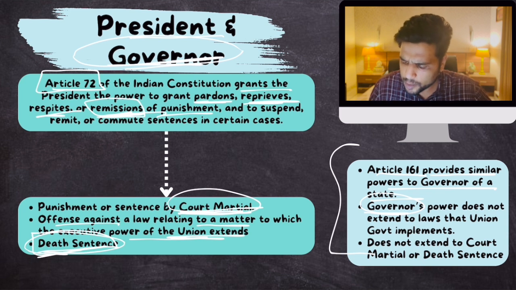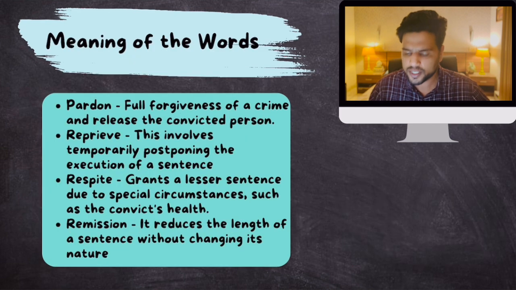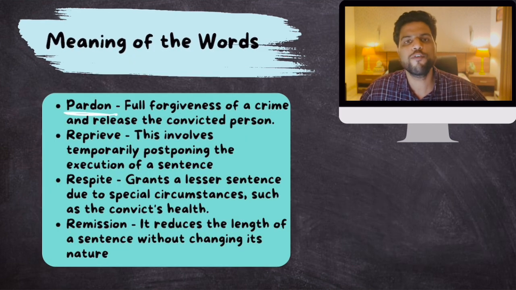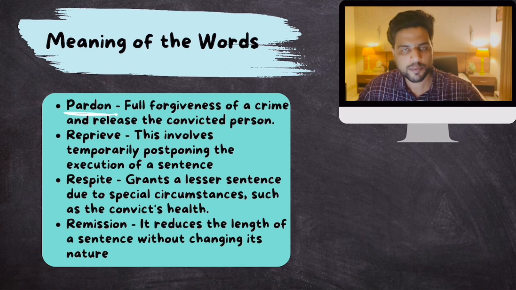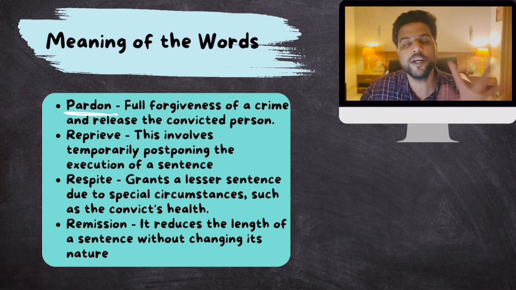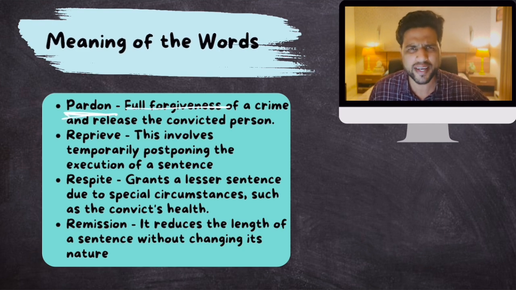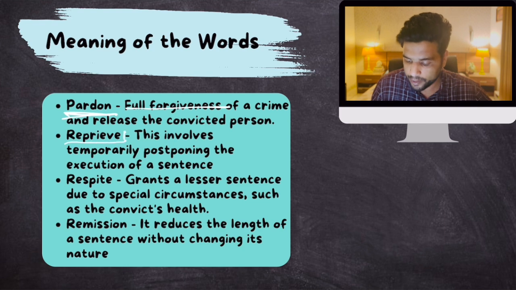Now, what do we mean by the terms pardon, reprieve, respite, remission? They might ask a question on that, so let's take a look at the meaning. Pardon means that the person has been forgiven. If a person has been found guilty and the president grants him pardon, he won't go to jail and no criminal case would be lodged against him. He will be free to go as if nothing happened. This is the power of pardon, full forgiveness. It's rarely given.